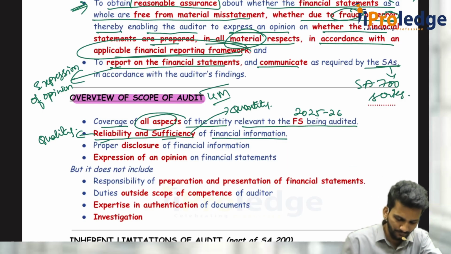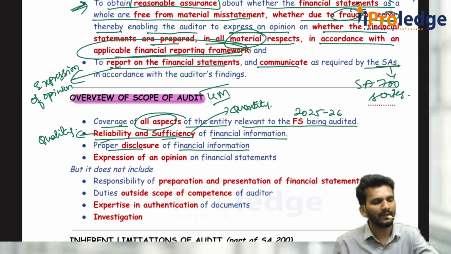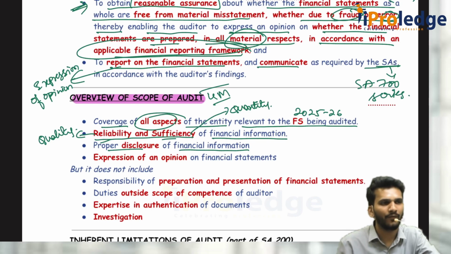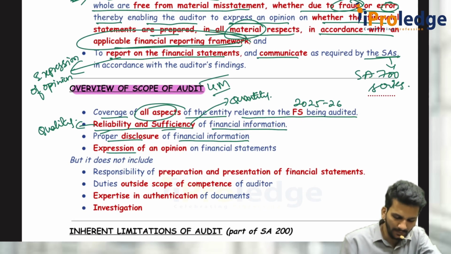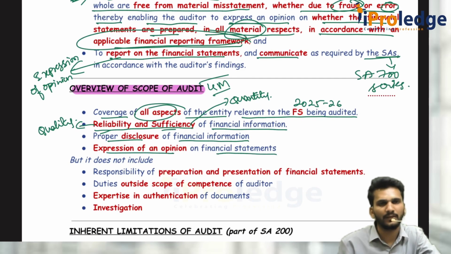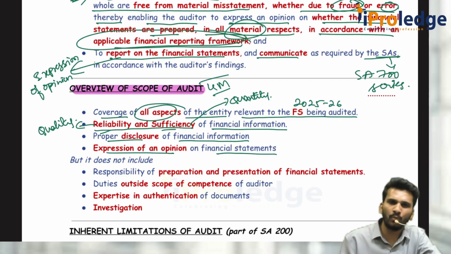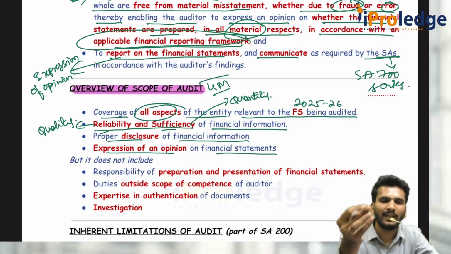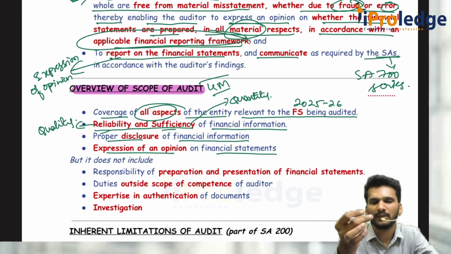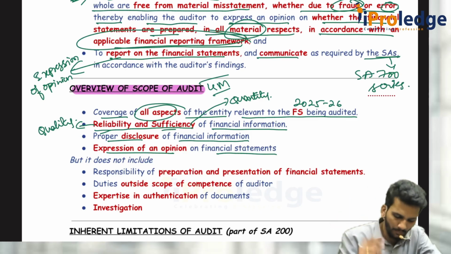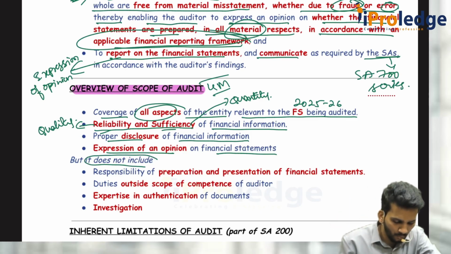And you should even check whether the proper disclosures of the financial information are made. I will give an example for disclosure: shares issued for consideration other than cash, are those disclosures made? And you should express an opinion on the financial statements. This is how you have to do all these things. Cover all the aspects of the entity, financial statements being audited, reliability and sufficiency, proper disclosures of the financial statements, and expression of opinion. But you are not required to